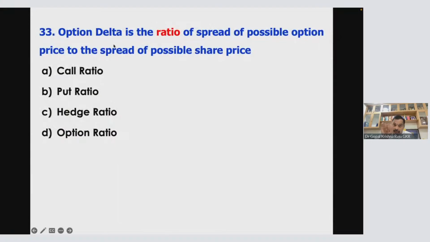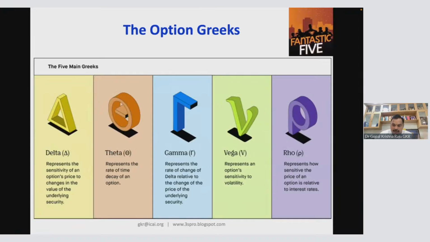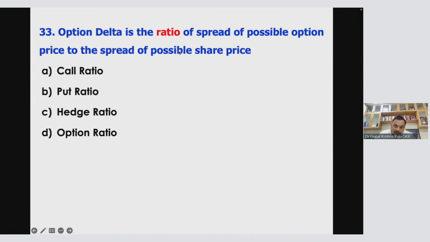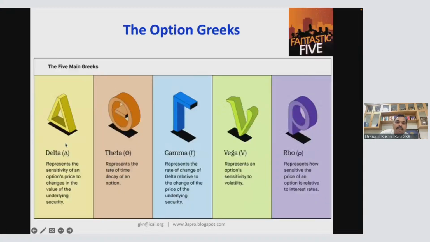Now I'll take you to what I just discussed: option delta, the triangle formula. It is a ratio of the spread of possible option prices, that is, the option prices on top. You had CU minus CD divided by US minus DS. Spread of call option prices divided by the spread of the market price. So spread of the possible option price divided by spread of the possible market price. What is this? It is called hedge ratio. Look at this formula. This is a delta. This option delta is otherwise called the hedge ratio.